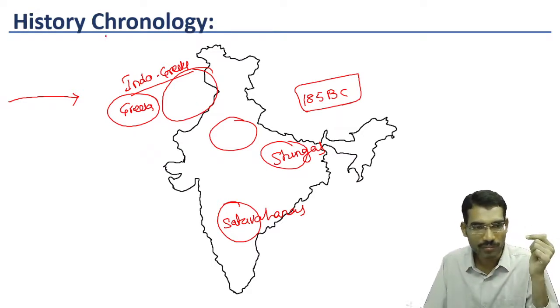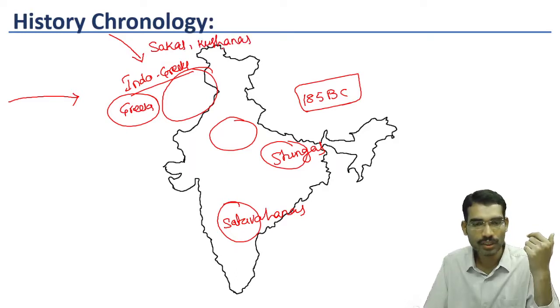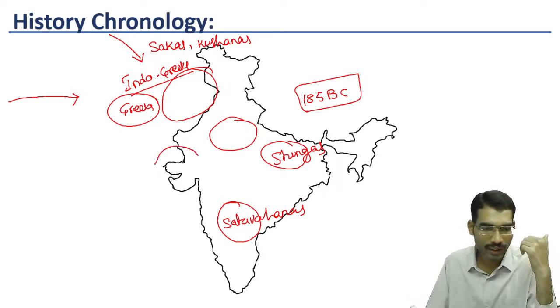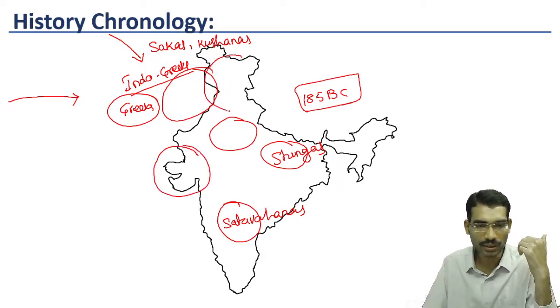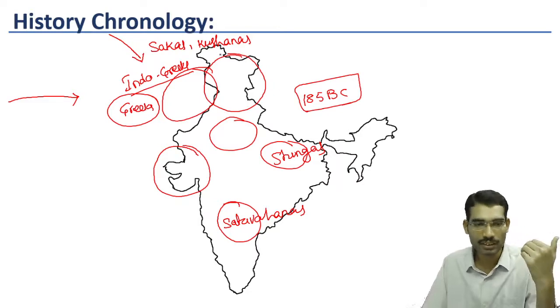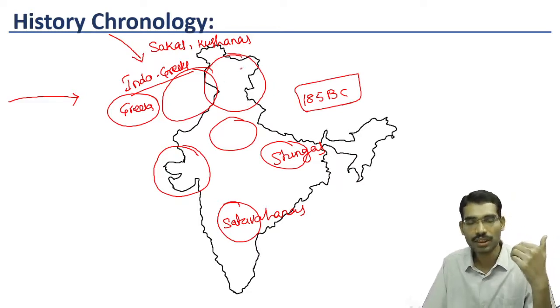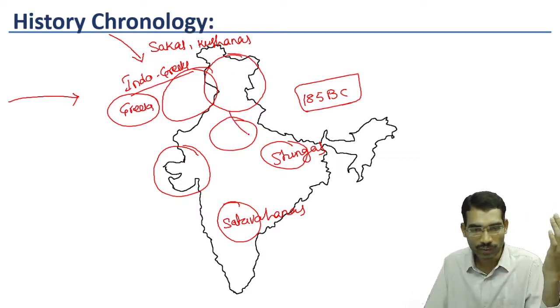Around the same time, from Central Asia also, some tribes like Shakas, Kushanas, they also entered into the Indian subcontinent, and they have created their own kingdoms in different parts of the country. For example, Kushanas in Peshawar region and Kashmir region, they expanded into different areas.